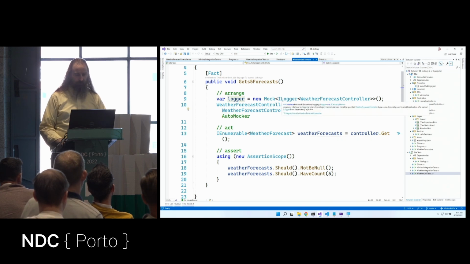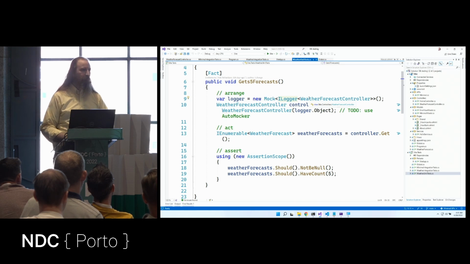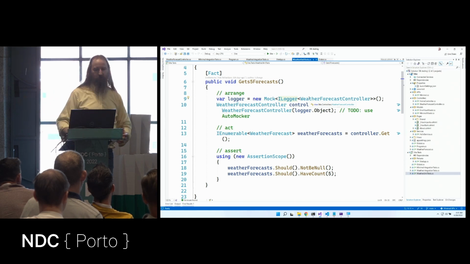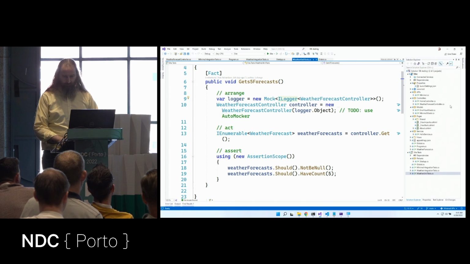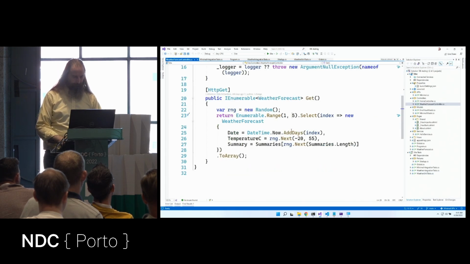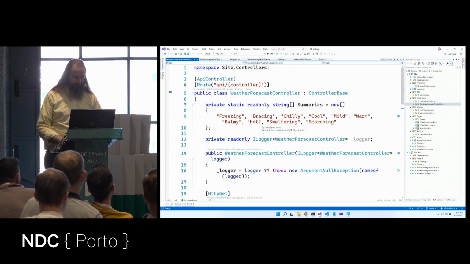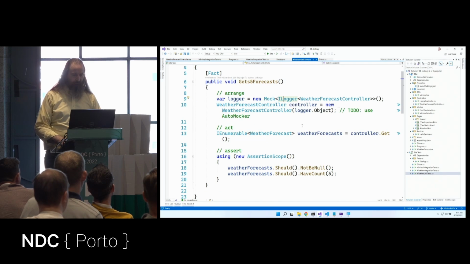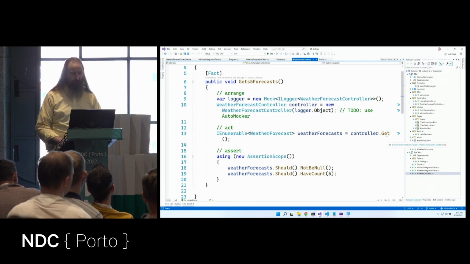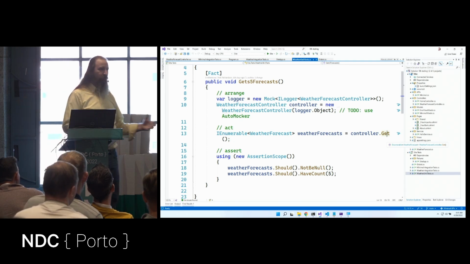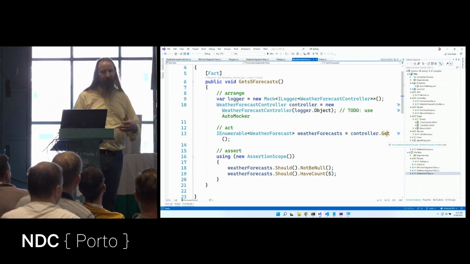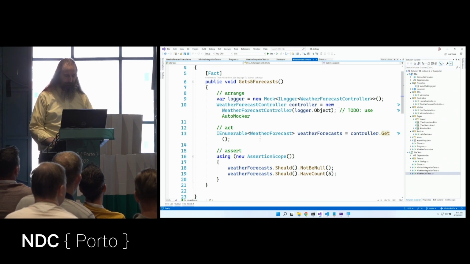And I'm just going to create a new instance of this weather forecast controller passing in this logger. Now I did this logger with Moq, which just allows me to make a mock logger of whatever. I could also notice here that I'm not using it. So I could probably just delete that dependency as well and make this test a little bit simpler. But okay, so I mocked this, I created an instance of this, and I'm just going to call the get method. Now this is a really straightforward unit test. We're just calling into that method and validating that we get the results.